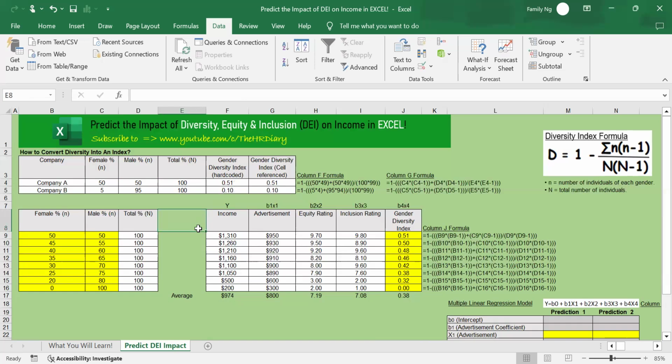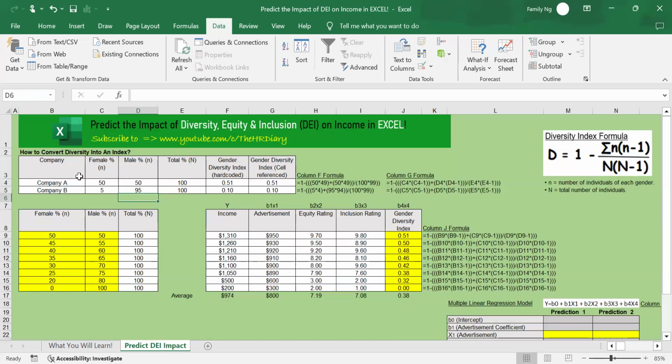Your company is not diverse if only one gender is represented compared to two gender groups. So for example here, this company only has male. So it is not diverse. So it is not rich. All right. And if you have 5 females, 95 males, you have low evenness. This company A has high evenness. This one has low evenness.